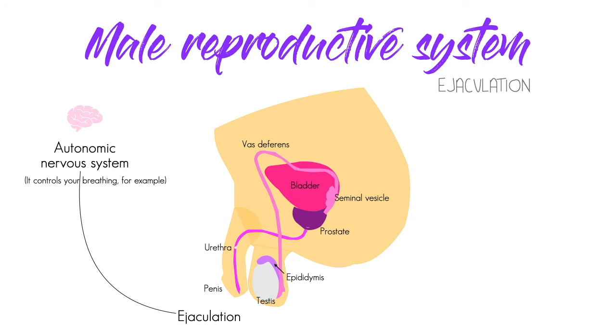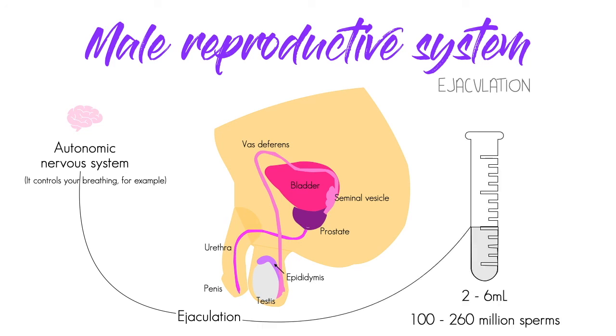An average ejaculation ranges from 2 to 6 milliliters of semen, carrying about 200 million sperm.